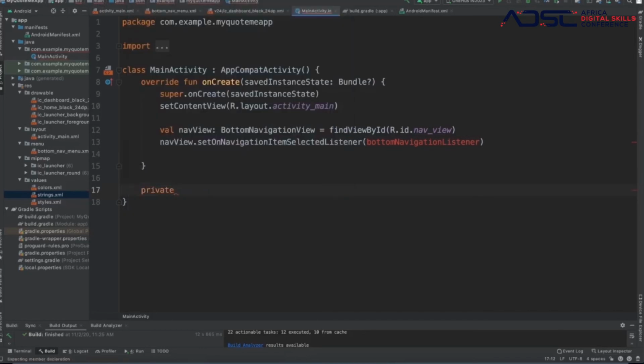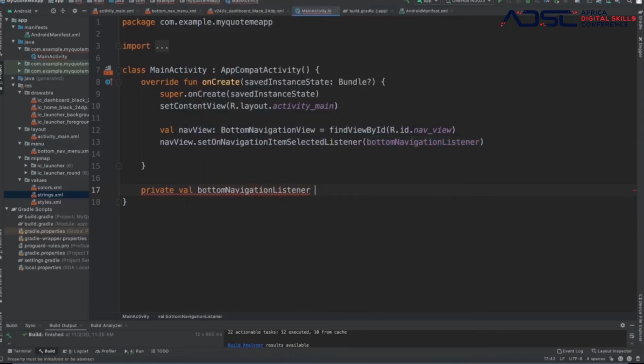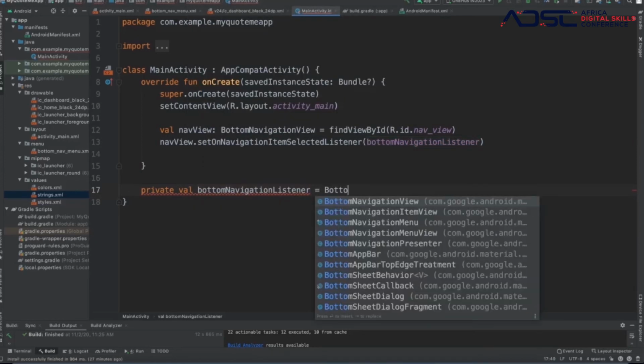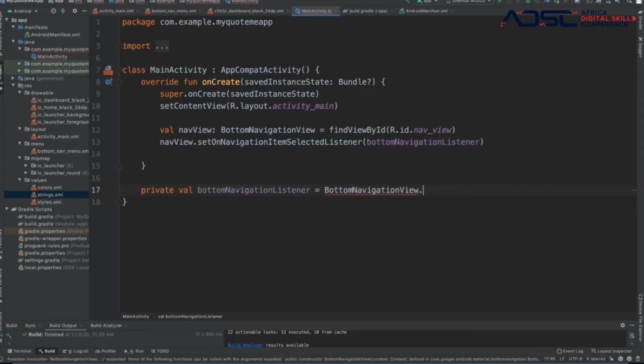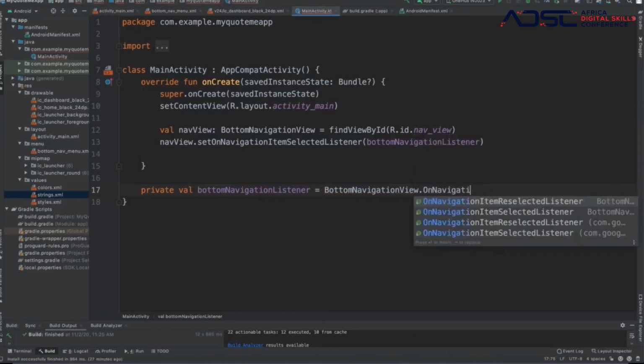And we create a function by saying private val bottom navigation listener will be equal to the bottom navigation view dot on navigation item selected listener.